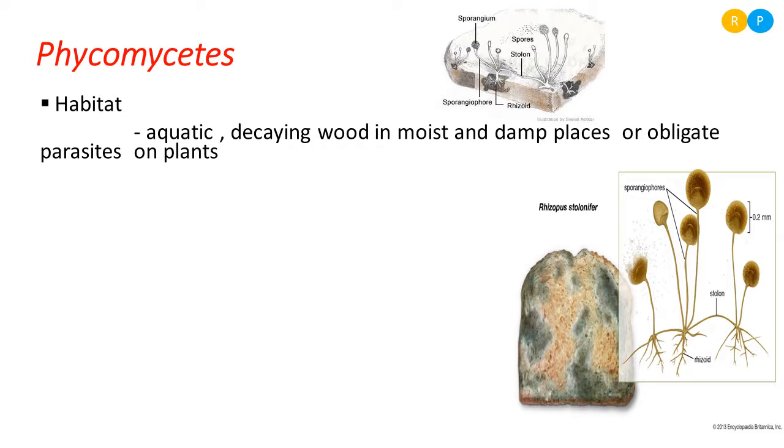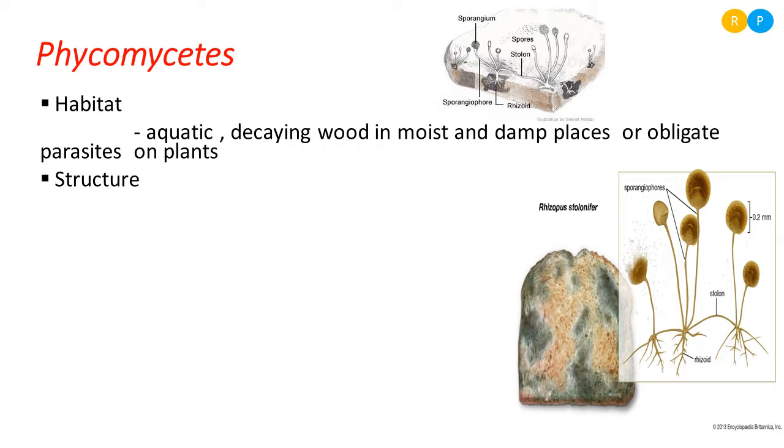We have already studied that the required environment for the growth of fungi is moist and damp places. In that particular environment, they grow very well. And some of the Phycomycetes are obligate parasites on plants. Parasitic fungi usually depend on other living organisms, so they depend on plants for their survival. So these are the habitats of Phycomycetes.